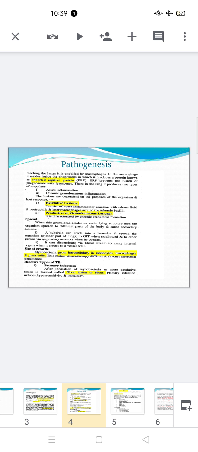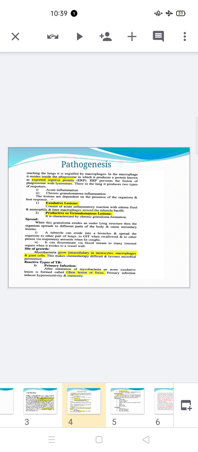It consists of an acute inflammatory response at the initial site of the infection, where neutrophils, macrophages, and edematous fluid are collected.